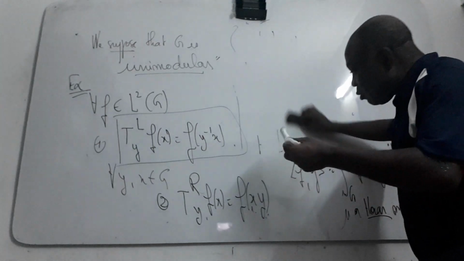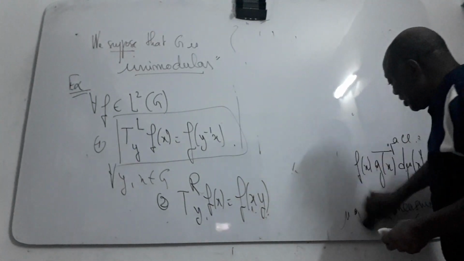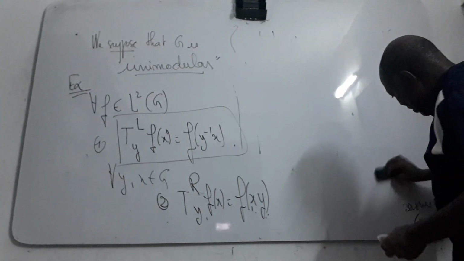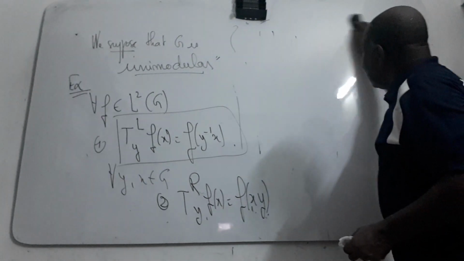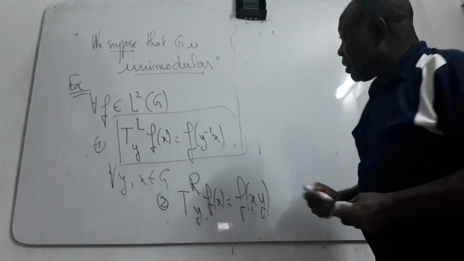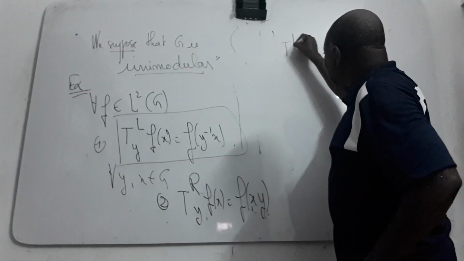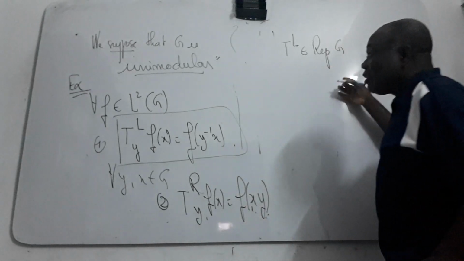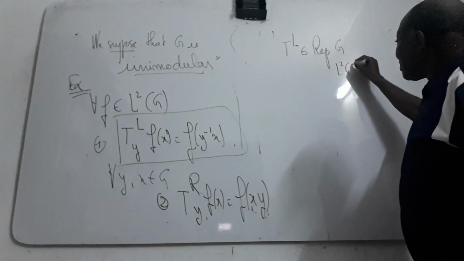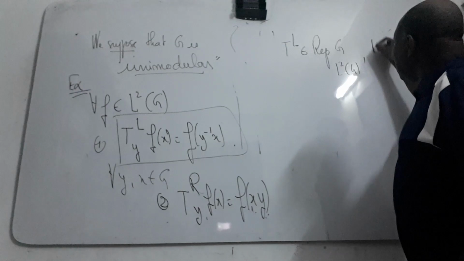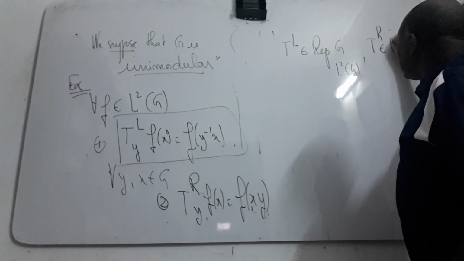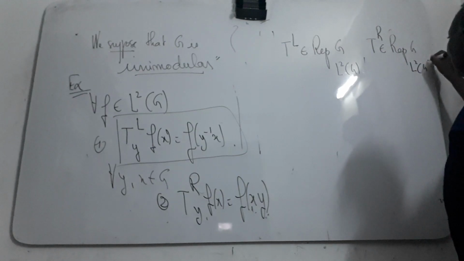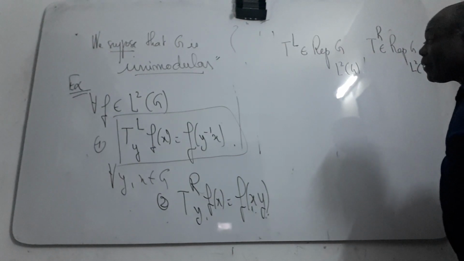I don't like to annoy you with the simple calculation. So T_L is a representation of G into this Hilbert space L2(G), and T_R is also a representation of G into this Hilbert space.